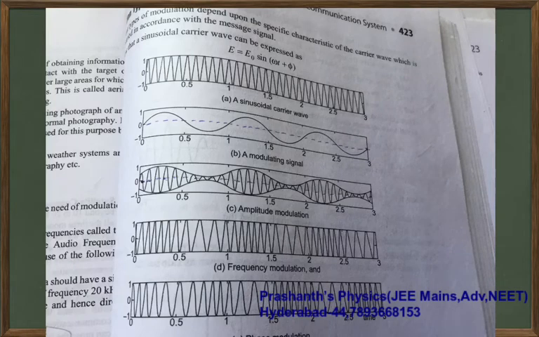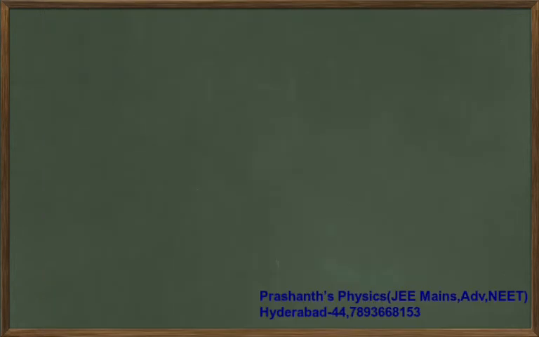Now I have loaded a figure. What is this? I will explain, don't worry. Each kind of modulation is shown here. First and foremost, an important point that I want to write down, observe carefully: mu is called the modulation index. First let me talk about that.